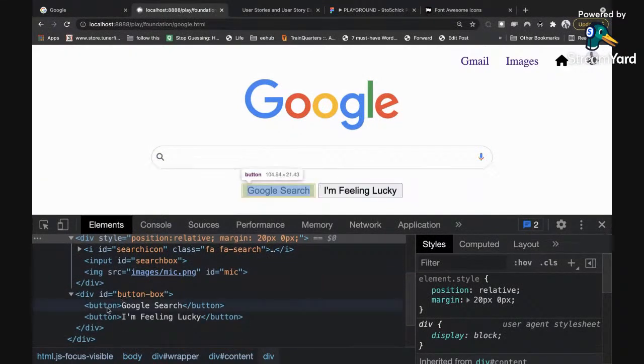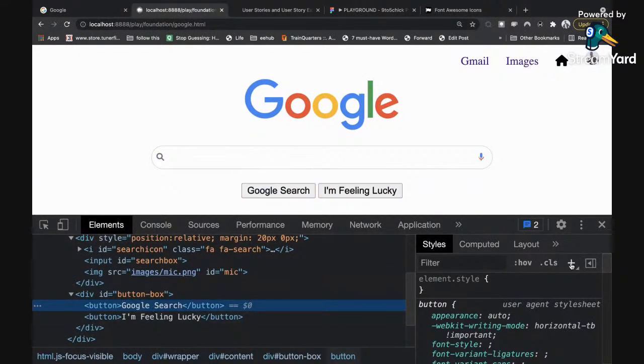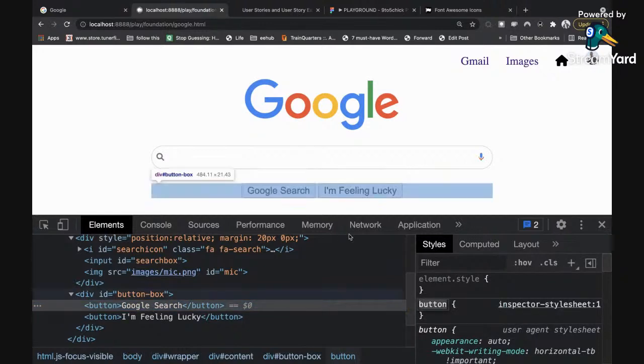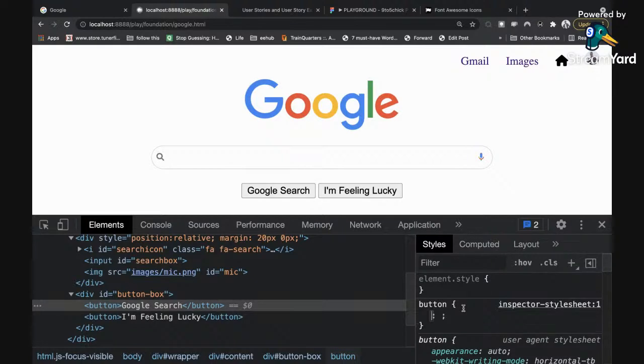So we have the button. I'm going to click on my plus sign to trigger the button. Because we only have two buttons in this design, I'm not giving them any class name or ID or anything. And I want to control the two of them at the same time. So I'm going to be applying the style to the buttons directly.